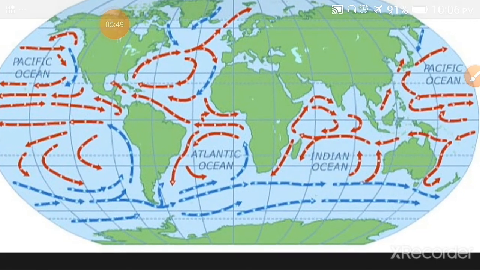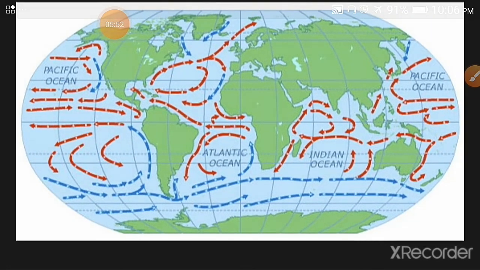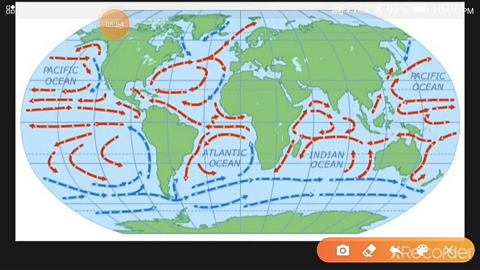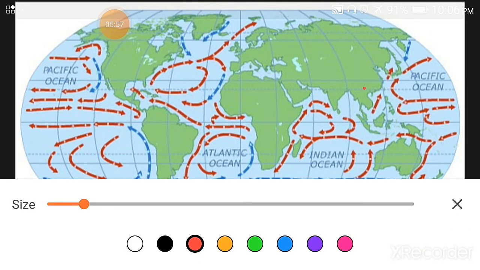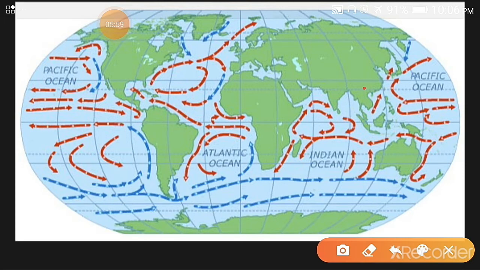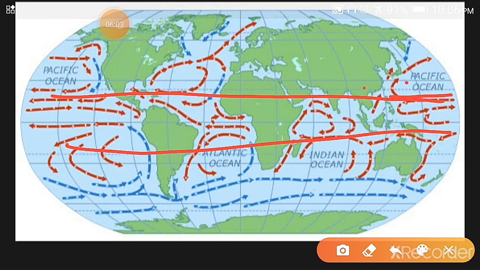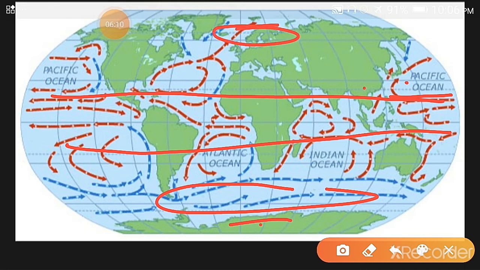Okay, so now you can see this map again. Now you will know this equatorial region is there, and this part of the earth is warmer than the polar regions. Okay, these are the polar regions, and here water is very cold.